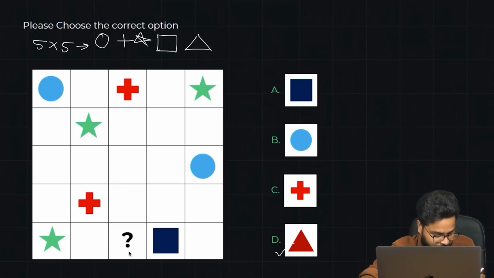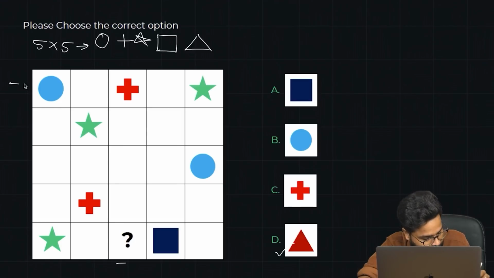Okay. So now to solve this question, guys, we have to find for this, right? But we cannot directly approach here. Rather, we have to start finding it from the middle part. So guys, tell me one thing. In this particular row, a circle is already there, a plus is already there, a star is already there. So what is left? It could either be a square or a triangle. I'm not sure where to put the square, where to put a triangle.